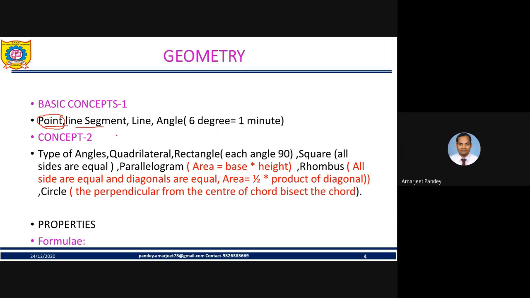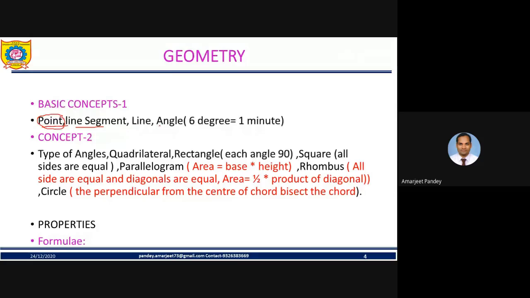Then line segment, the straight path between 2 points. Suppose we are considering points A and B. The straight path between 2 points A and B is called the line segment. Next is line. A line contains infinitely many points. Line segment and line are simply one and the same thing, but with a segment we are considering only 2 points, A and B. Whenever we consider a line, it contains infinitely many points.